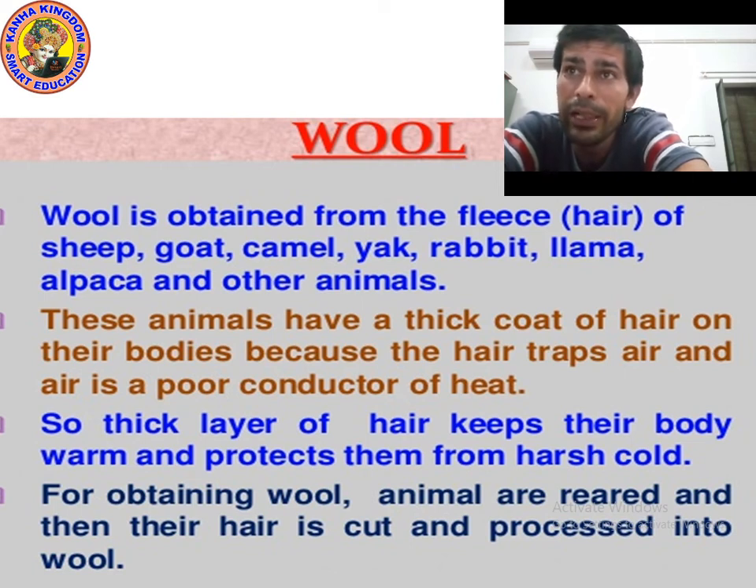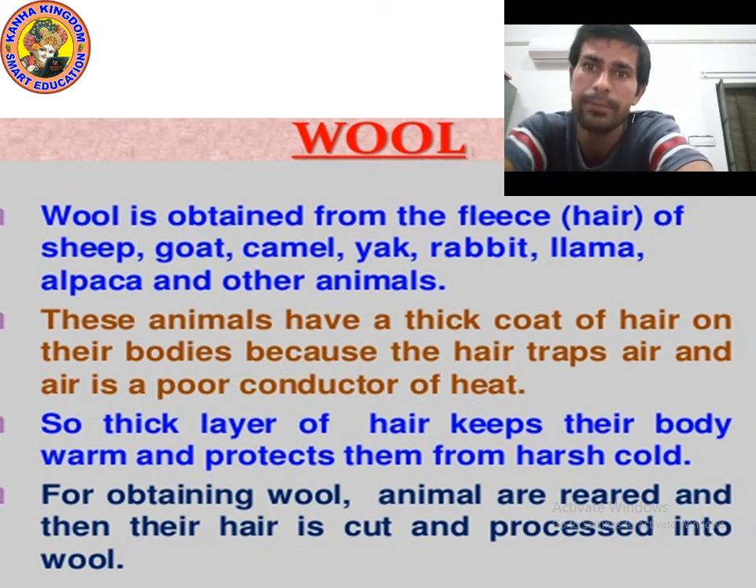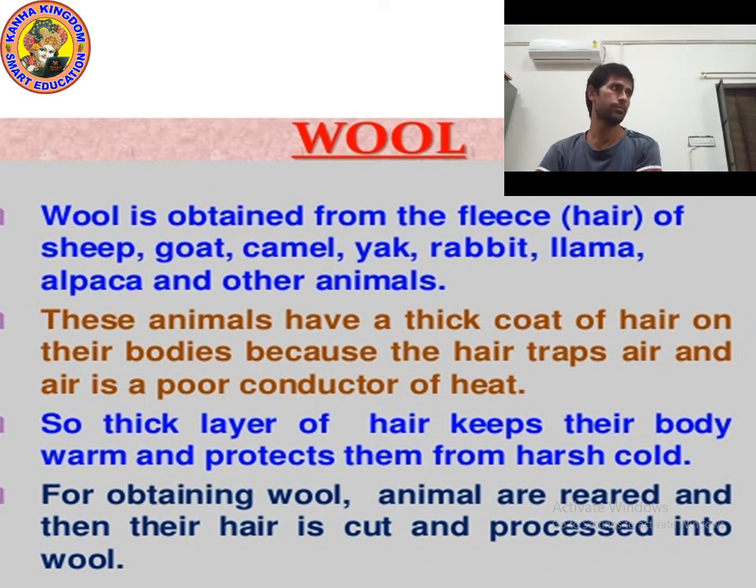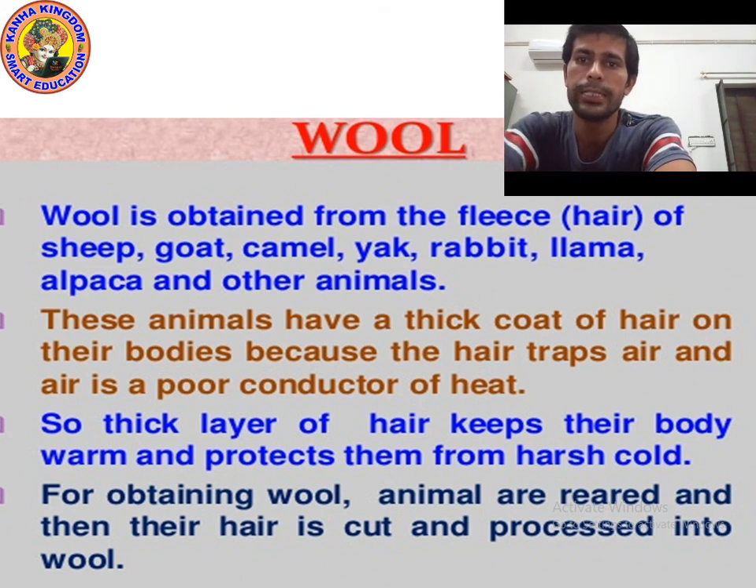For obtaining wool, animals are reared, and then their hair is cut and processed into wool. Animals are reared, that is, पालना पोषना, पालन करना. So for obtaining wool, animals are reared and then their hair is cut and processed into wool. Okay, please write this down. I'm giving you 10 seconds. So kids, I hope you understood.